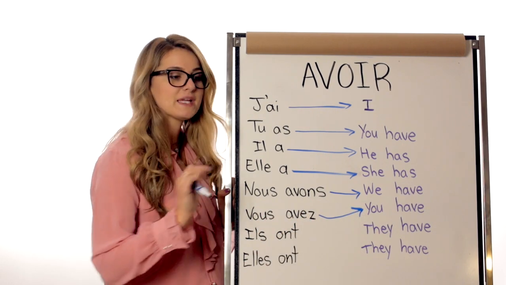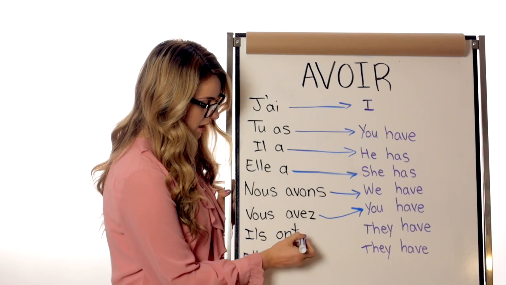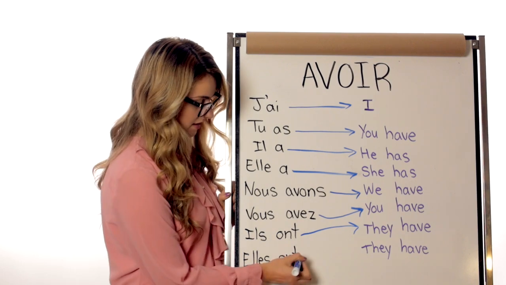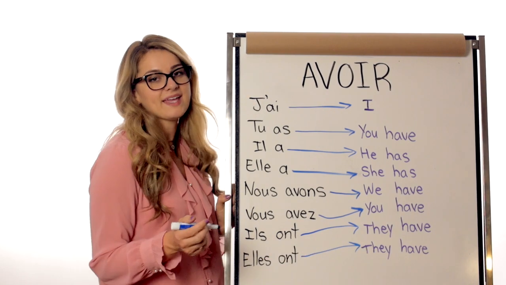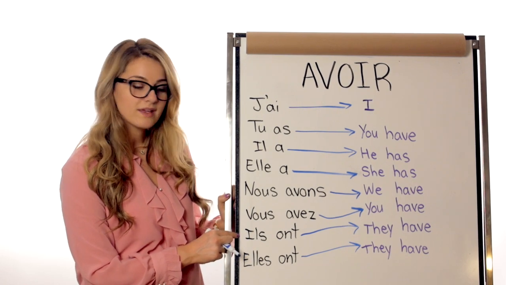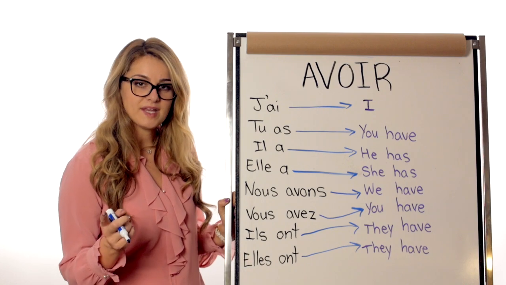Vous avez means you have. And again, that's plural. Ils ont means they have. And elles ont, again, means they have. Ils ont is masculine. Elles ont is féminin.